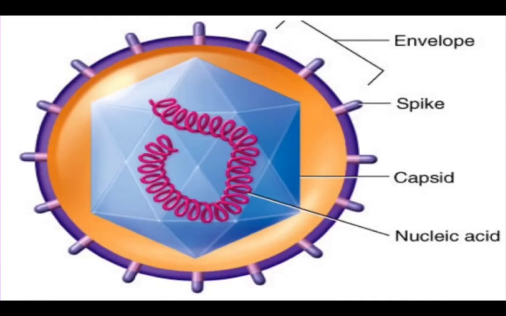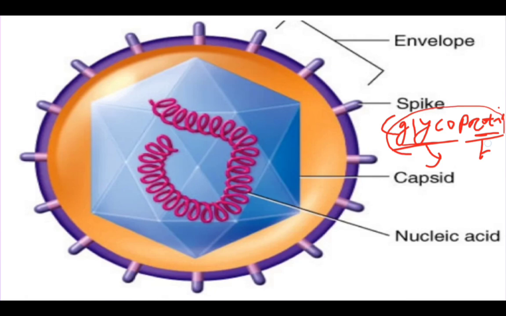Next, this is the structure of an enveloped virus. These are spikes, that is glycoprotein. Glyco means the sugar part, that is carbohydrate, and this is the protein part.